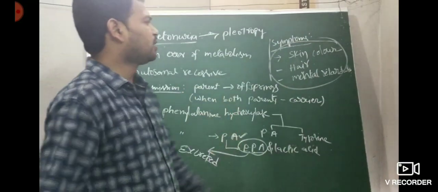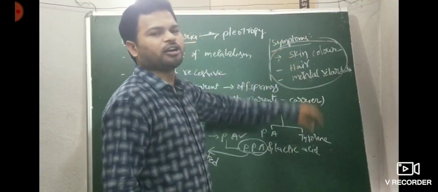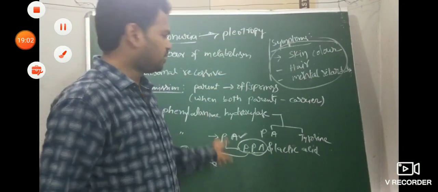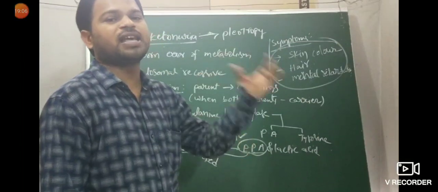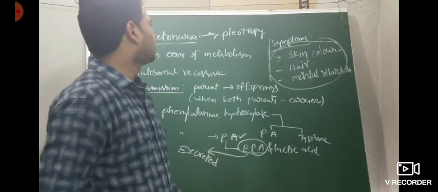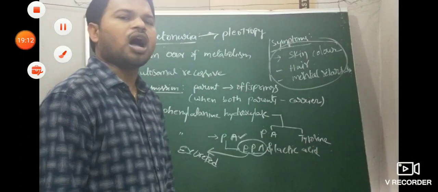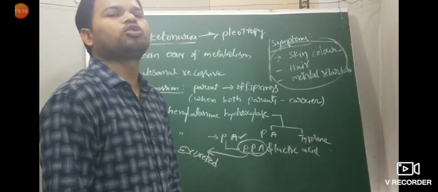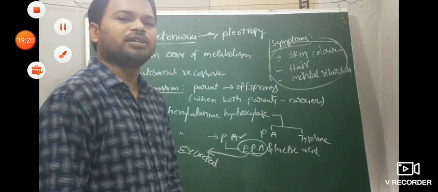The symptoms are loss of pigmentation in skin and hair, and mental retardation. One gene controls many characters here, because that gene is responsible for the melanin pigment, which is affected. Phenylketonuria, thalassemia, and sickle cell anemia are autosomal recessive disorders. Cystic fibrosis is also an autosomal recessive disorder. These are all Mendelian disorders.